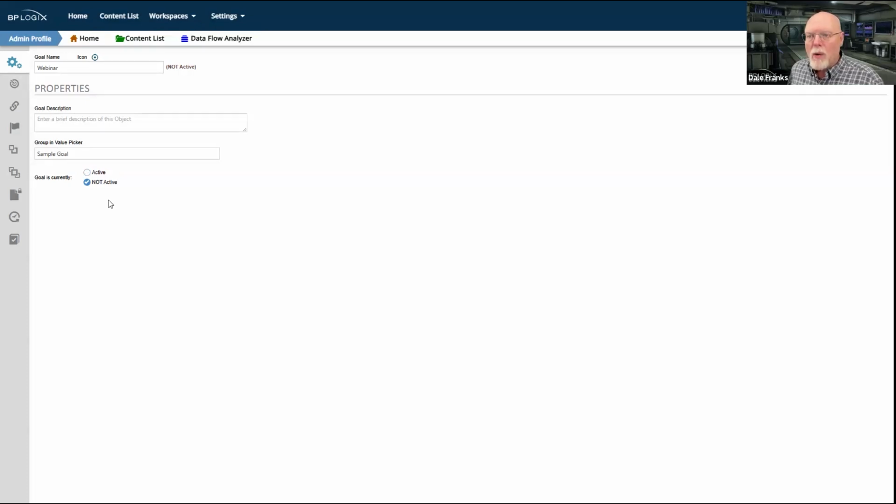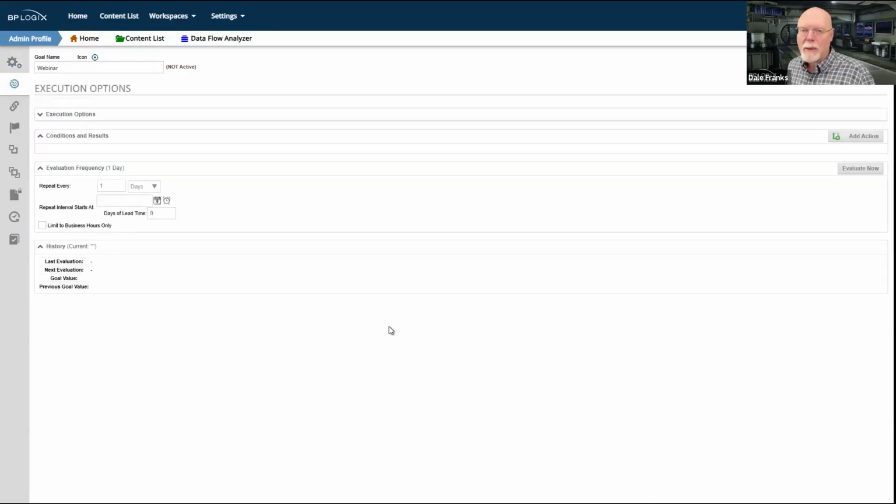But it's important to remember when you want the goal to go live and to begin running on the schedule you specify, you do have to come back to the Properties tab and you have to turn it back on. If you don't, the goal will never run unless you run it manually. So just remember, when you go live, set goal is currently to active so that it begins working for you.